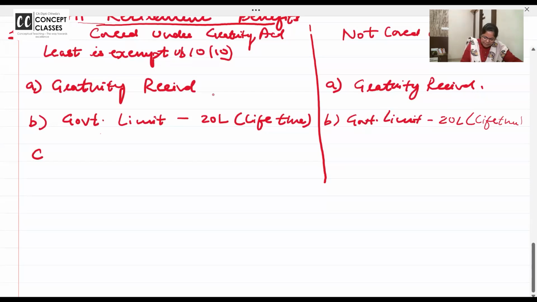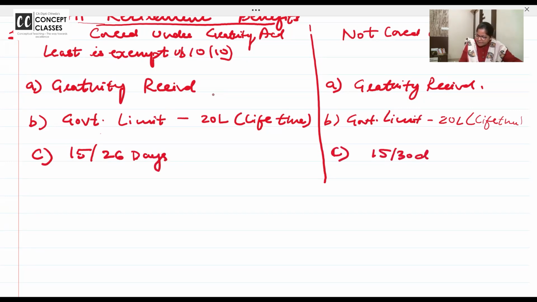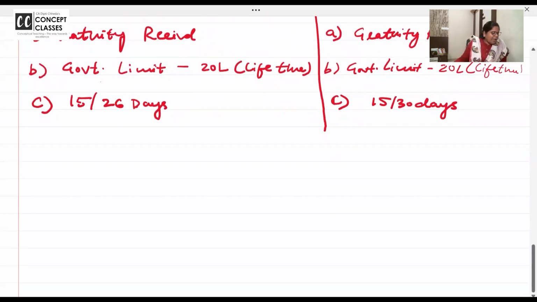Here the C bit may be 15 by 26 days. Here the C bit may be 15 by 30 days. Anyone thinking I can copy faster than ma'am from page number 64, please enjoy doing that. I'm not giving that. Here it is 15 by 26. Here it is 15 by 30. Here it is the last salary.